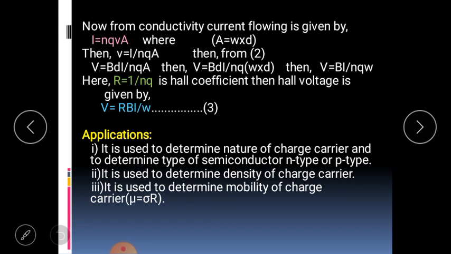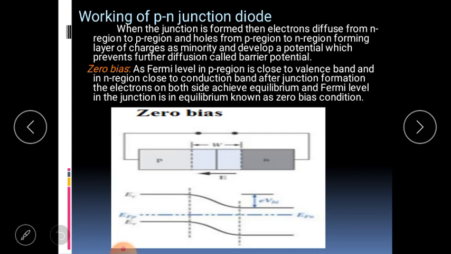The Hall effect is applicable in different situations. It is used to determine the nature of the charge carrier and the type of semiconductor, whether n-type or p-type. It is also used to determine the density of charge carriers, and to determine the mobility of charge carriers: mu is equal to sigma RH. This shows that the Hall effect is most applicable in these different conditions.